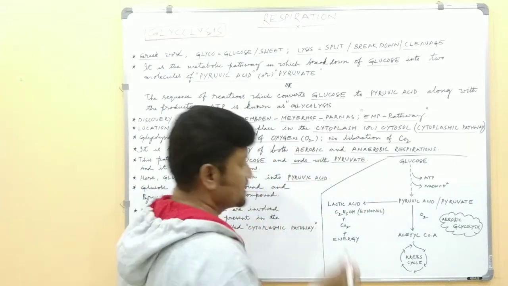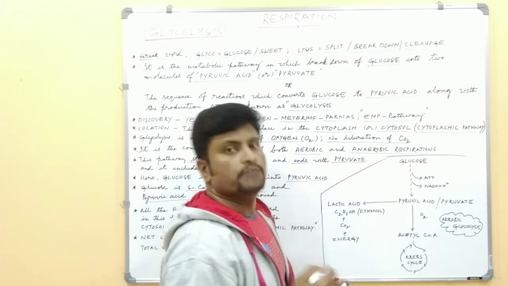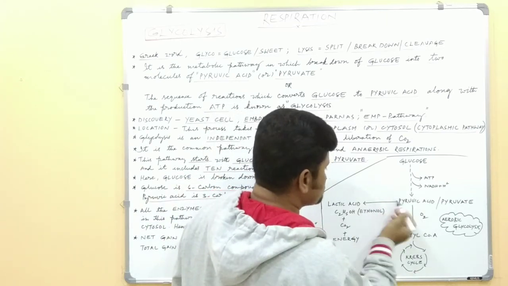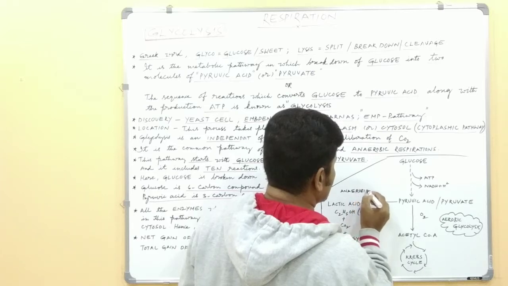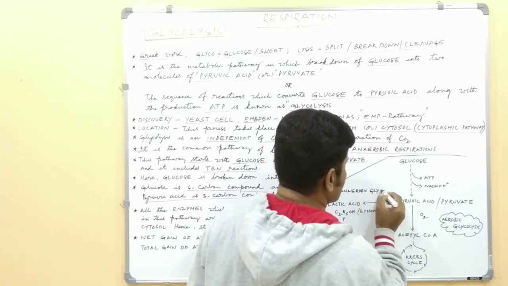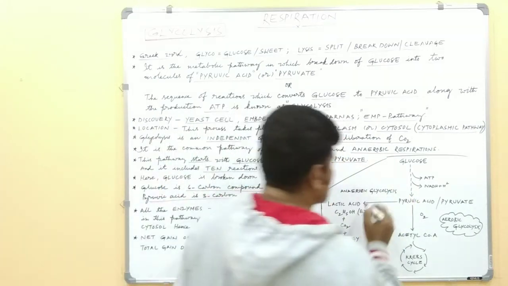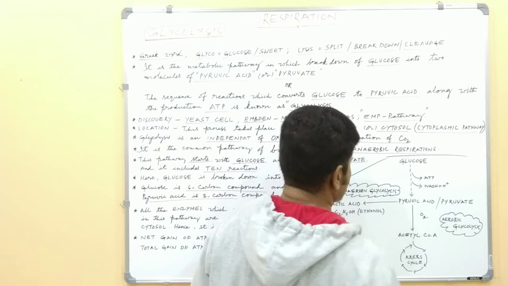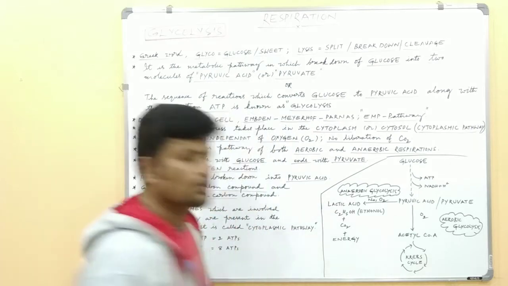That means lactic acid will be formed, or ethanol and carbon dioxide, and finally energy will be liberated. This process is called anaerobic glycolysis, when there is no oxygen.